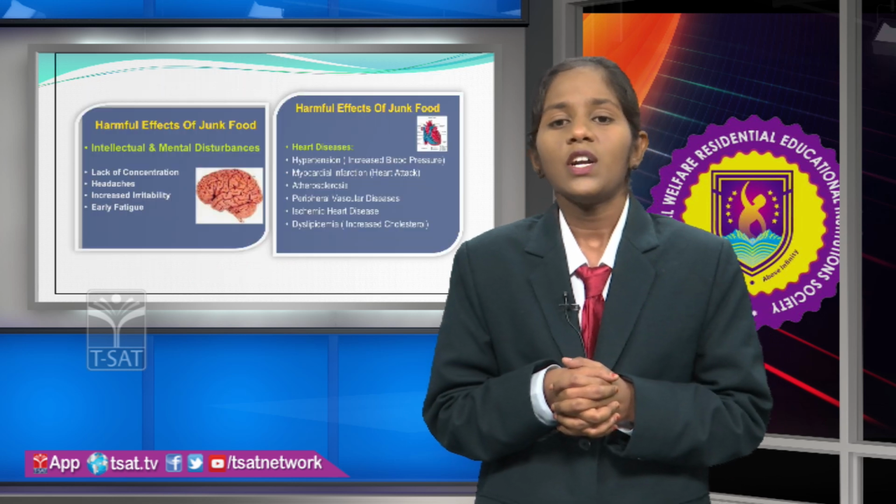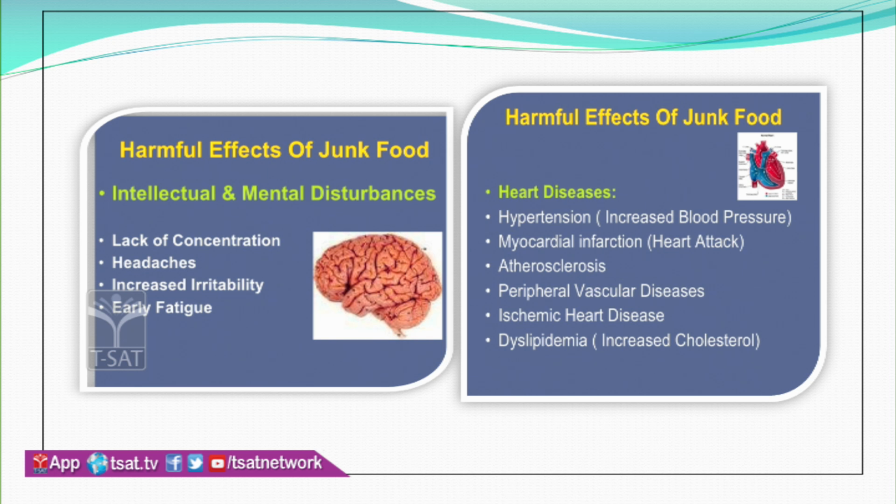And next, not only do the sugar levels of junk food affect insulin resistance, cause addiction and nutrient deficiency, this junk food also shows effect on your brain. Interestingly, junk food shows effect on your brain and your heart. Not only the heart, junk food also affects your nervous system and renal system. Let's see how junk food affects the heart, brain, and renal system, and let's see the harmful effects of junk food.